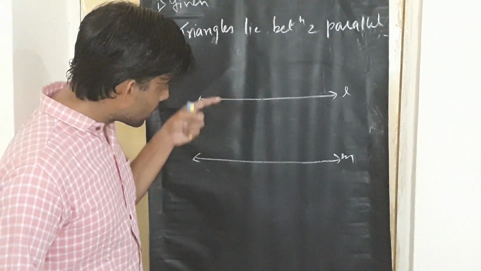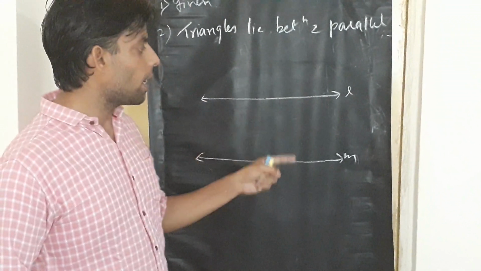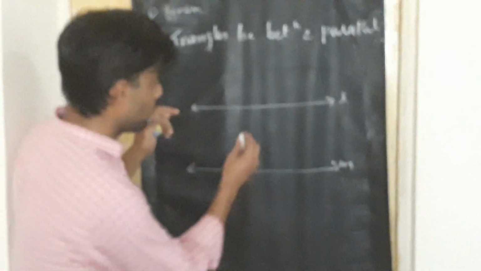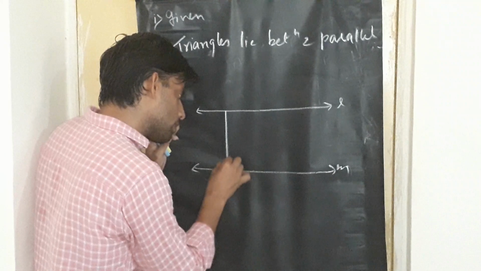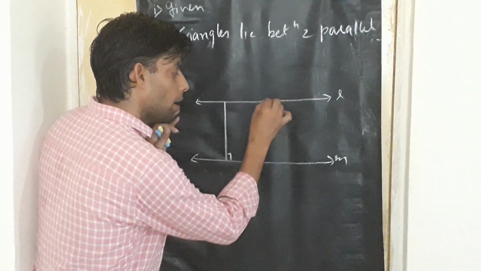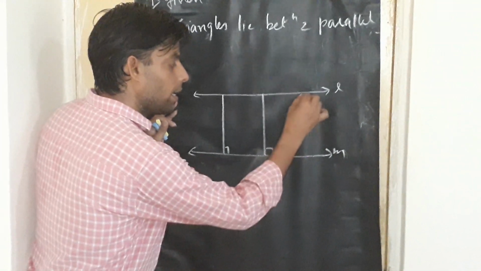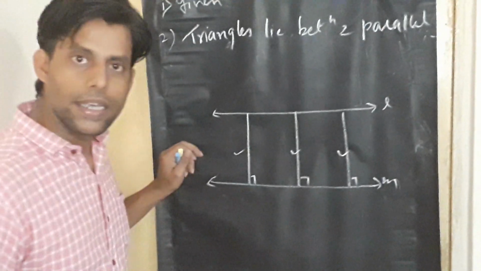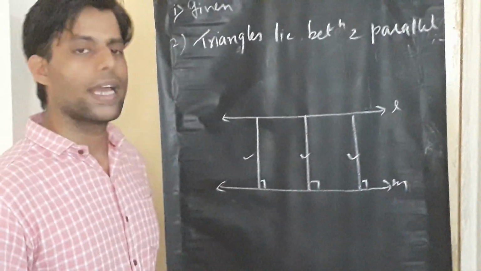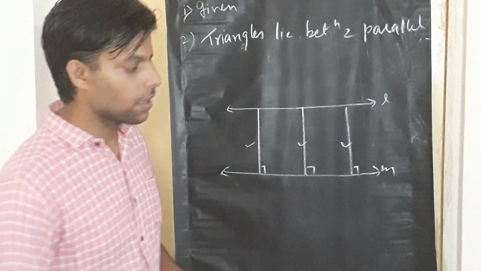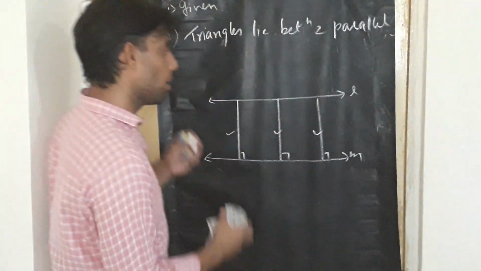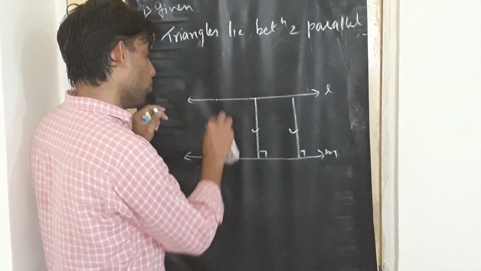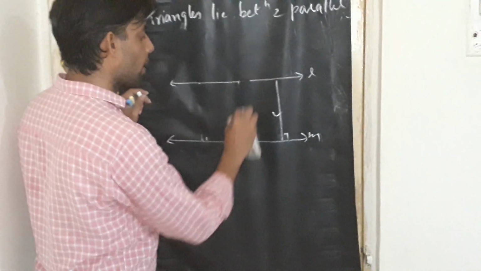Because the distance between them at each and every point is the same. When I am talking about distance, that means the perpendicular distance between them at each and every point is the same, or you can say equal. Henceforth the lines won't intersect each other. That's why we call them parallel lines.